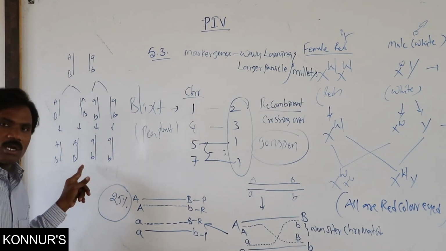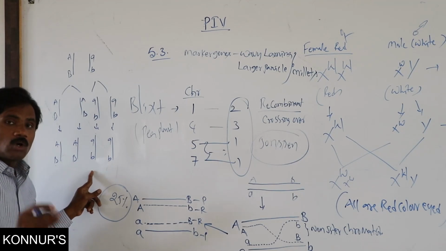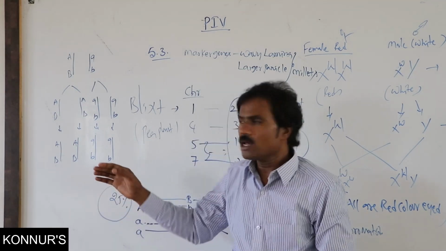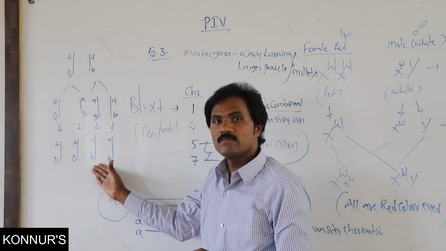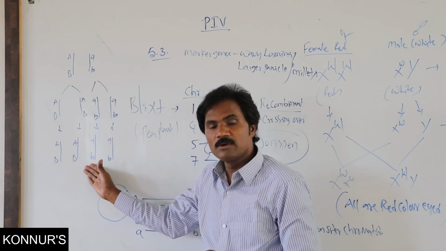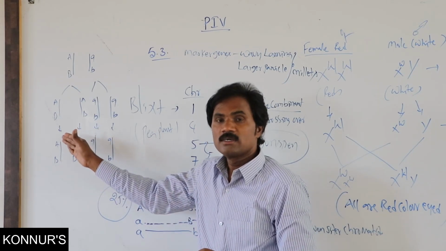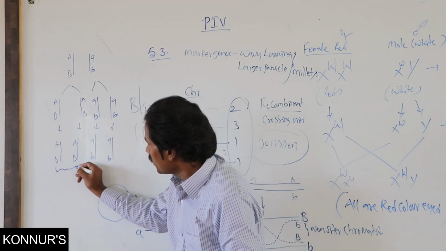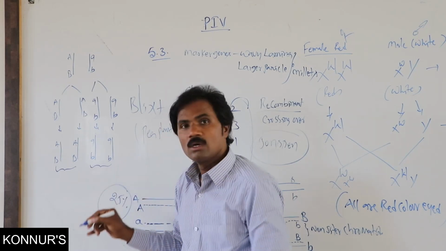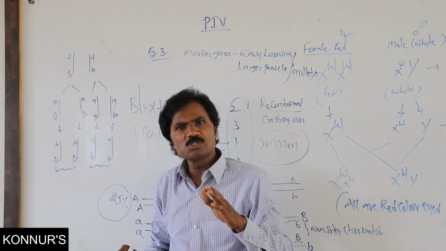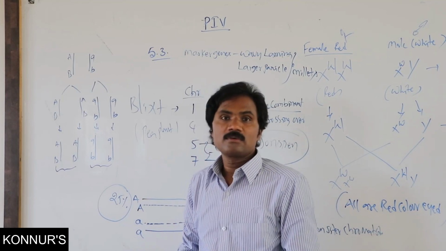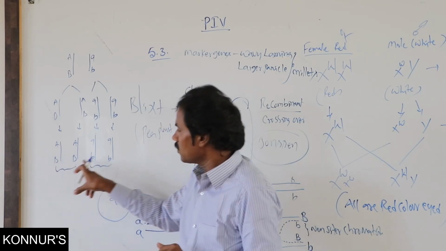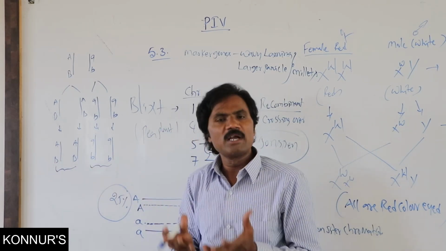Here, what is the total number of gametes? Total 4 gametes. How many types of gametes are formed? That is important. All are parental, 100% parental. How many types of gametes are formed without crossing over? Only 2 types: one is dominant, another is recessive. For the total number of gametes, you must write 4, but for types, only 2. There is no recombinant one.